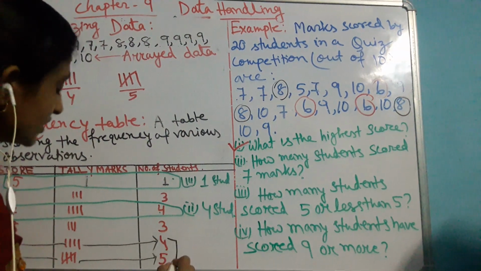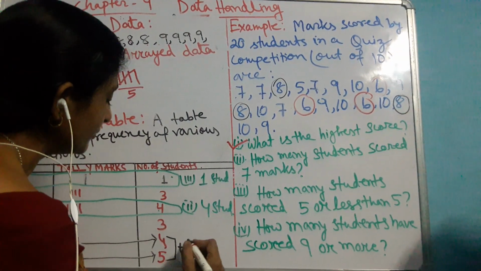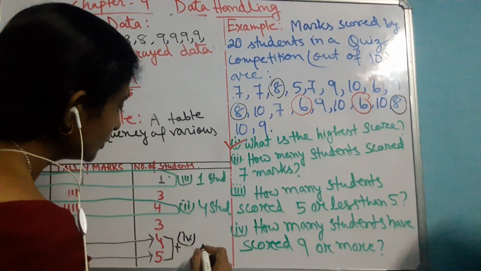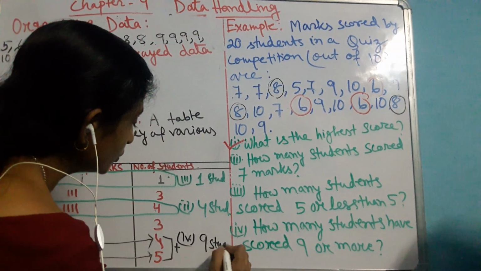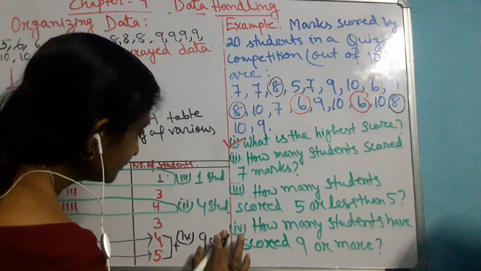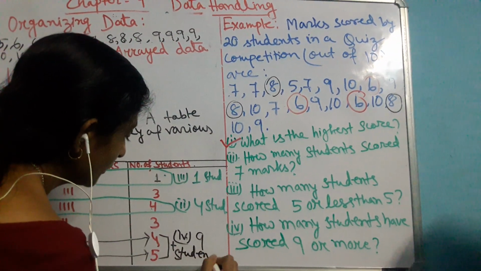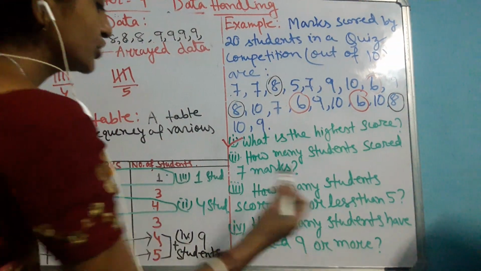So I will take the sum of these two, 4 plus 5. I will add them, and my answer will be total 9 students. They have got 9 or more than 9.